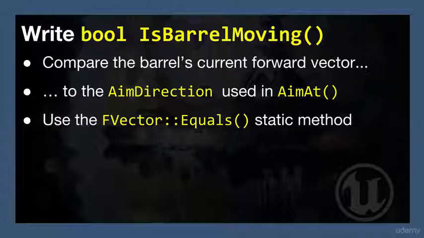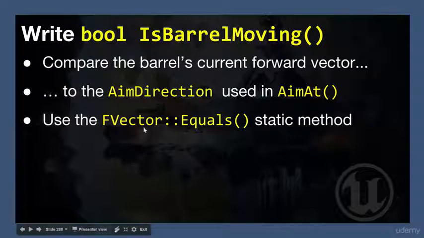It's like saying, are two people the same height? You can't even ask the question without specifying a tolerance within which you are asking the question. Are two people who are about 180 centimeters the same height? Don't know. Depends whether you care about the millimeters, depends whether you care about the microns, etc. So when you compare two floats, you must do it in a way that says they are equal within, and then insert a tolerance. And that's exactly what this static method called Equals that's available on every FVector does